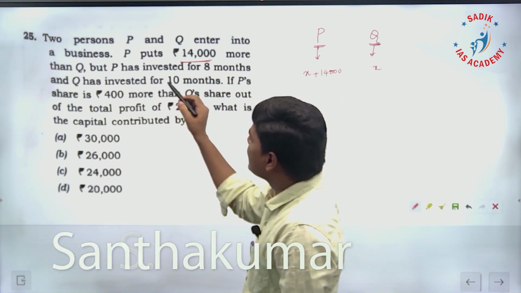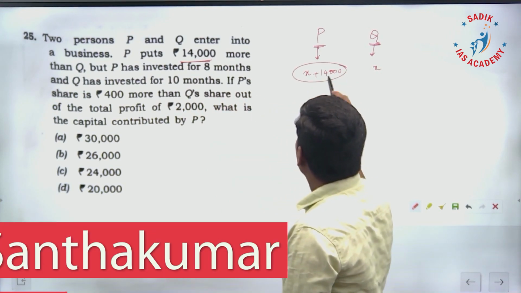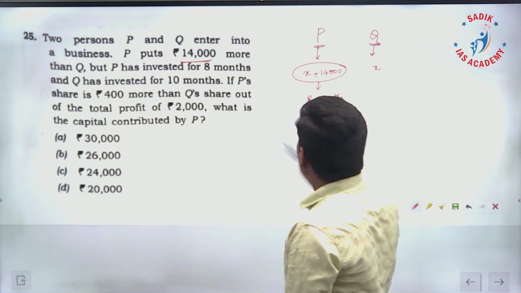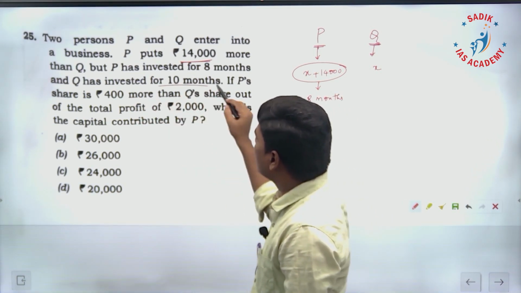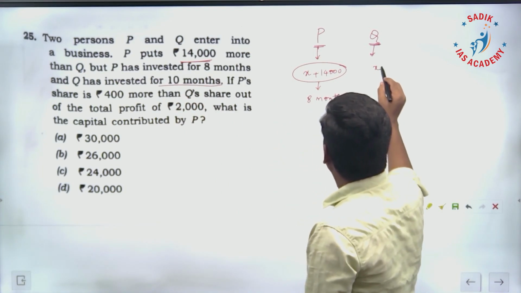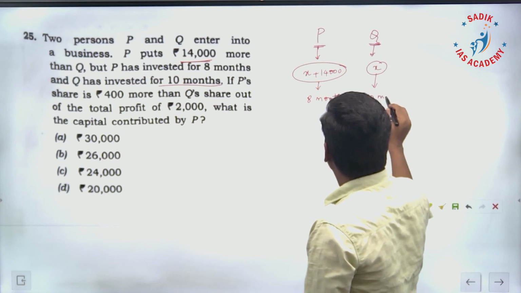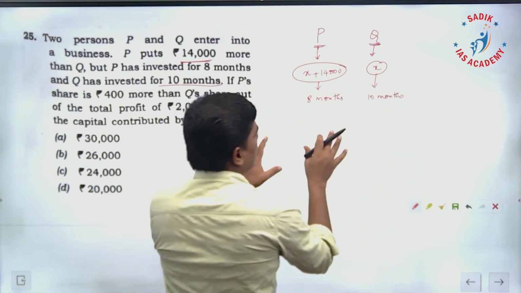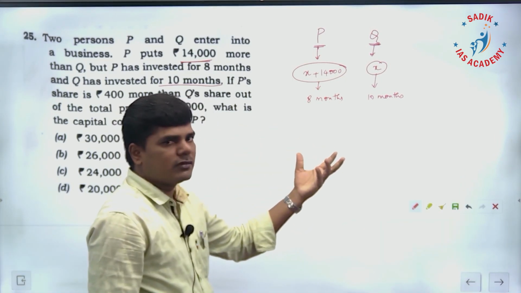Further, what have they given? P has invested for 8 months. P's investment is for only 8 months. And Q has invested for 10 months. So that means Q's investment is going to be for 10 months. So with this, suppose they have some profit, in what ratio do they have to divide the profit?